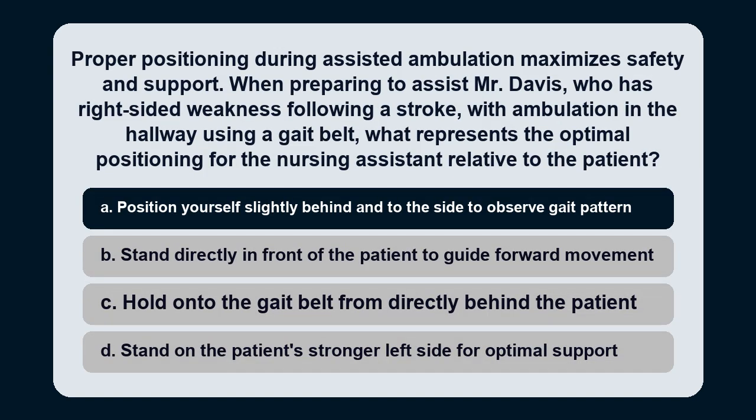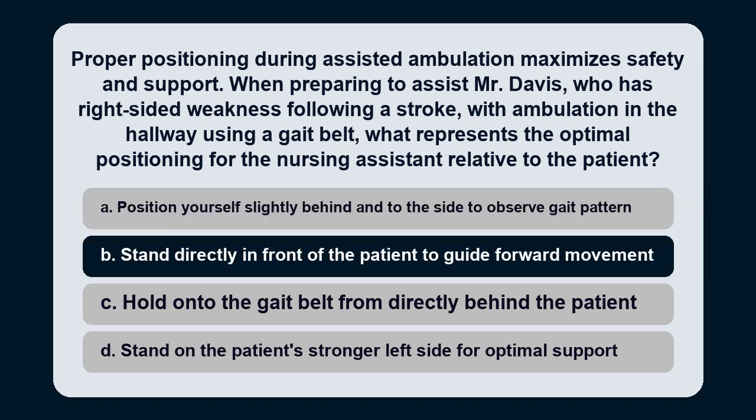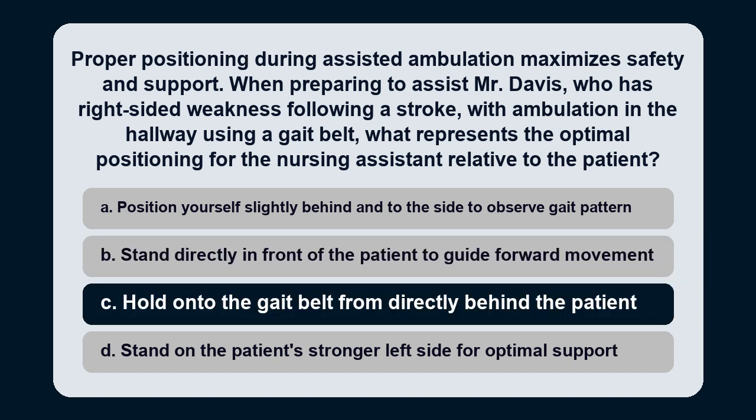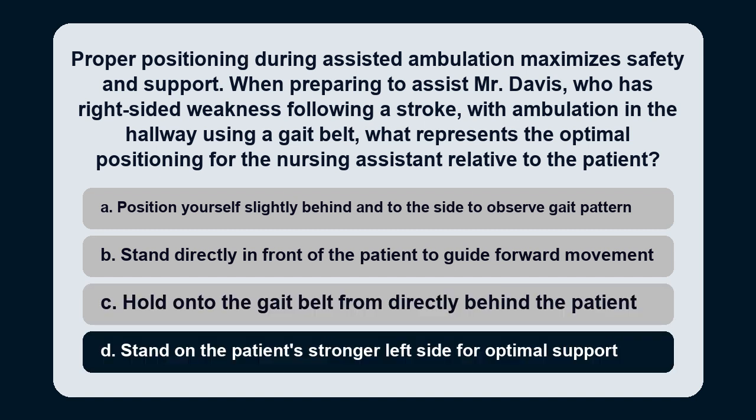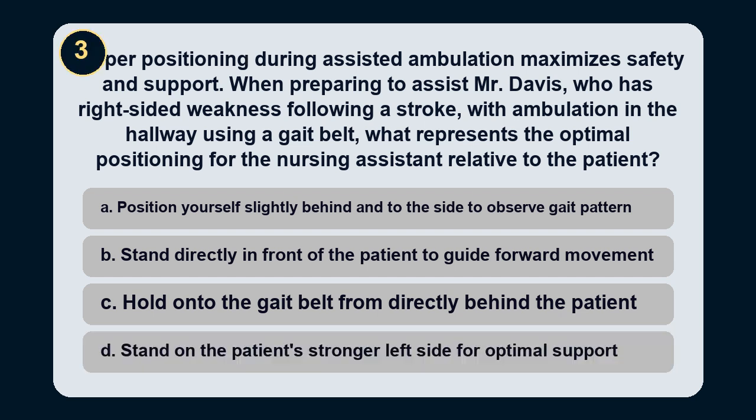Option A. Position yourself slightly behind and to the side to observe gait pattern. Option B. Stand directly in front of the patient to guide forward movement. Option C. Hold onto the gait belt from directly behind the patient. Option D. Stand on the patient's stronger left side for optimal support.